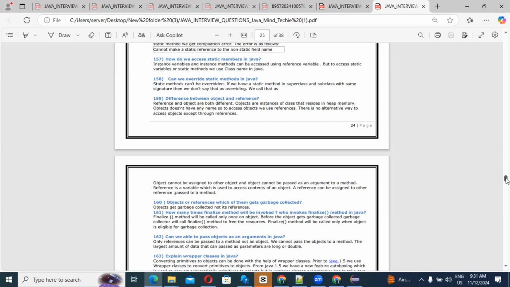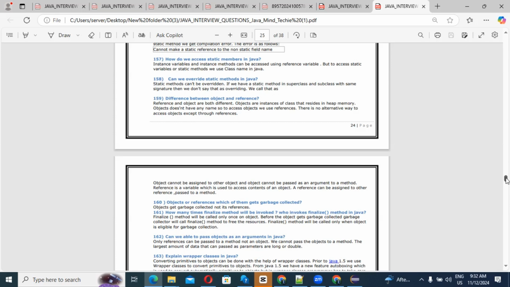How many times will the finalize method be invoked, and who invokes the finalize method in Java? This is one more frequently asked interview question. The finalize method will be called only once on an object before the object gets garbage collected. The garbage collector will call the finalize method to free the resources. Finalize will be called only when the object is eligible for garbage collection.